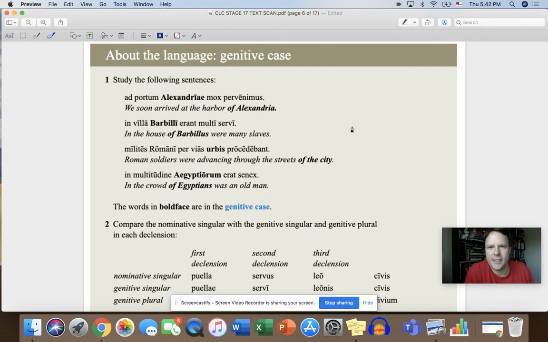So, in stage 17, the big language topic, as you can see here, is the genitive case. We have seen a lot of examples of this already. And the big thing I want you to know is, or really maybe two things. One is the genitive. We call that possession in English. So the possessive case, or shows possession.